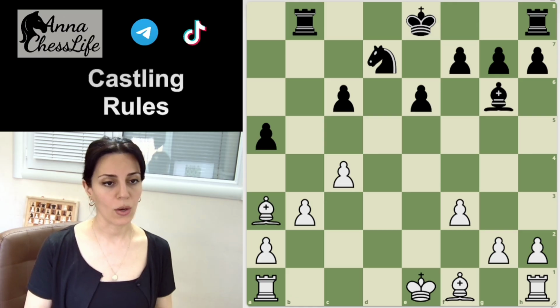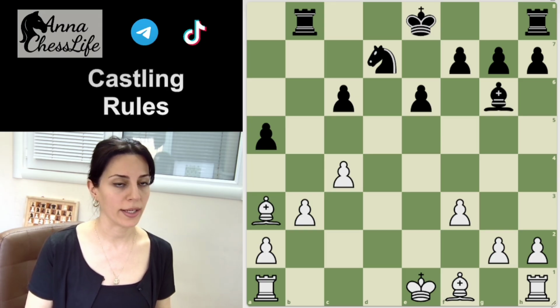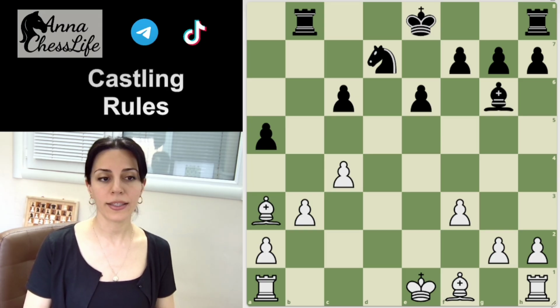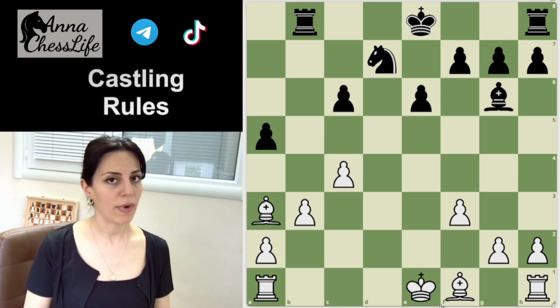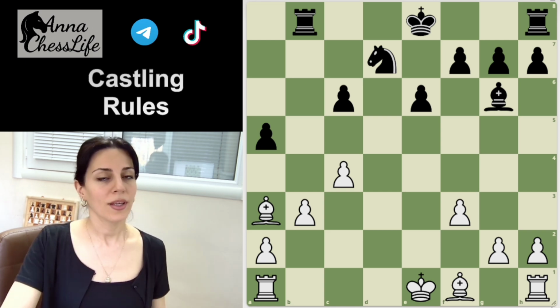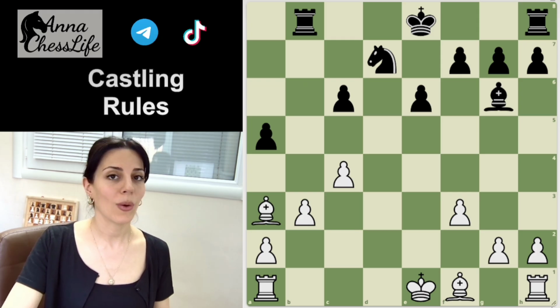Castling is not allowed during check, when our or the opponent's king is under check. We don't have the right to castle in order to get rid of the check. During castling, the king cannot pass through a square under attack. After the castling, the king must not be under check. Now let's see all these rules on examples.